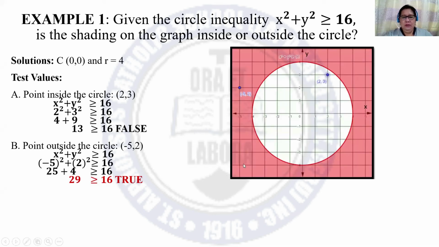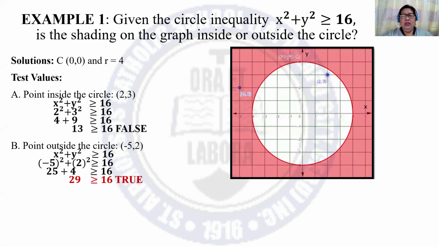This is now the illustration of the circle inequality x squared plus y squared is greater than or equal to 16, where you have the point with coordinates 2, 3 inside the circle and the point with coordinates -5, 2 outside the circle.